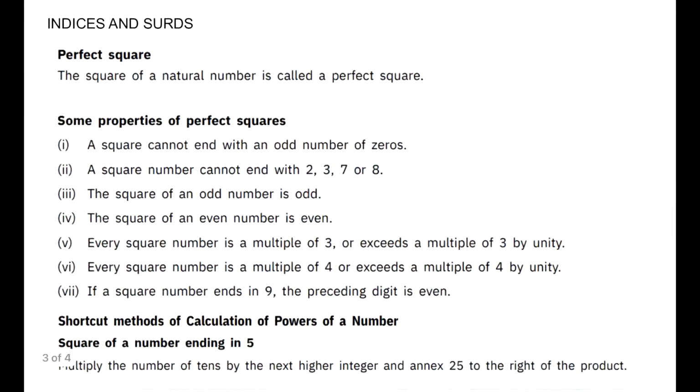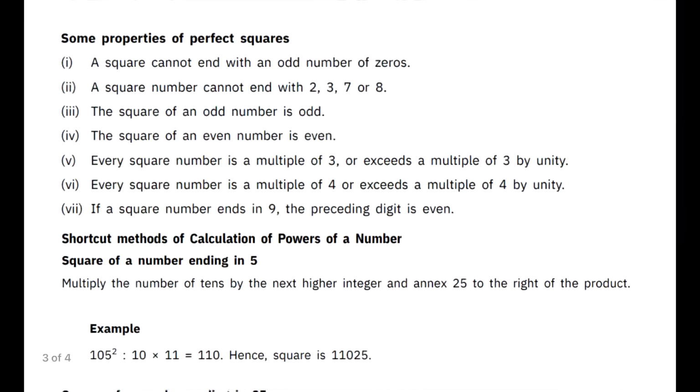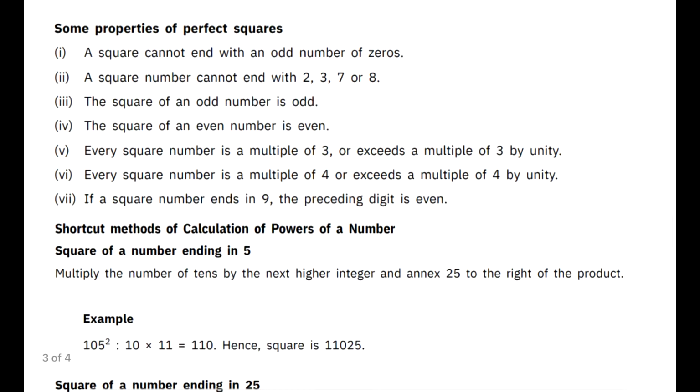All right, finally moving down to the world of indices and surds. I will not take surds differently because if your indices are clear, surds will also be easy. But the first thing you need to keep in mind is some major properties related to square numbers. What can a square number never end with? Just give it a quick read. It cannot end with an odd number of zeros. So at the end you cannot have a single zero and say that this number is a square number. It's not possible.